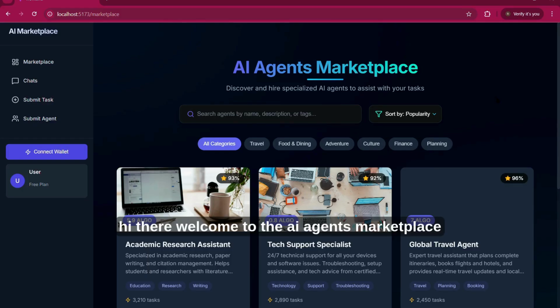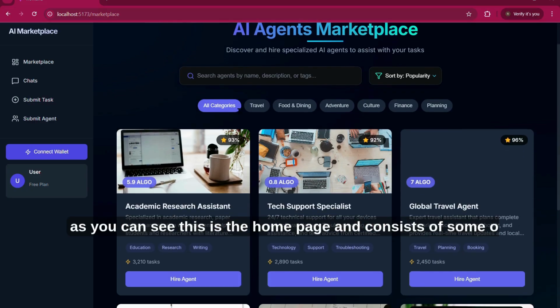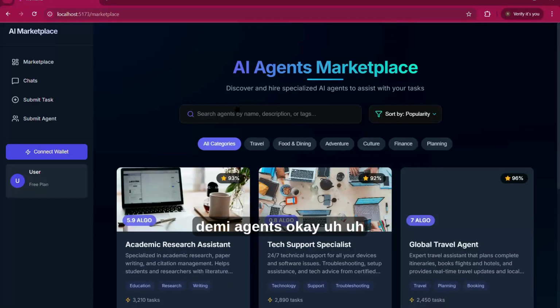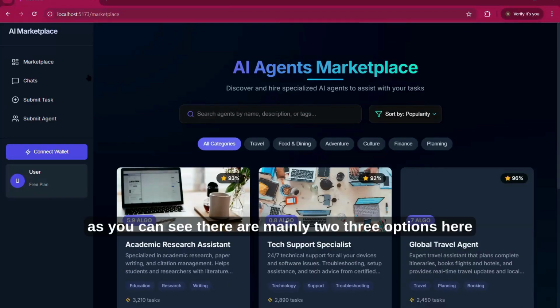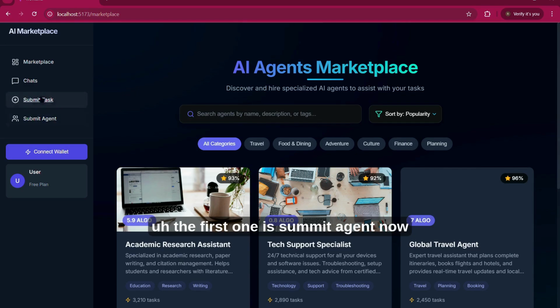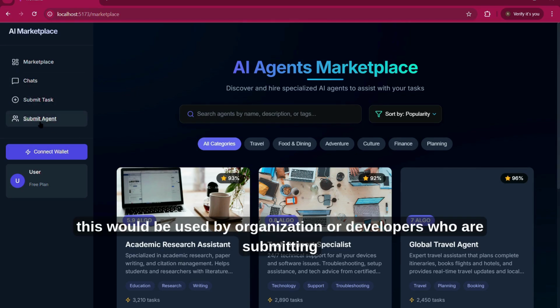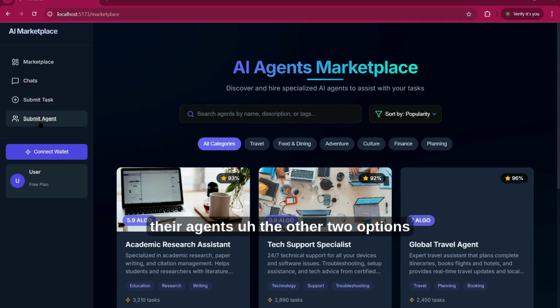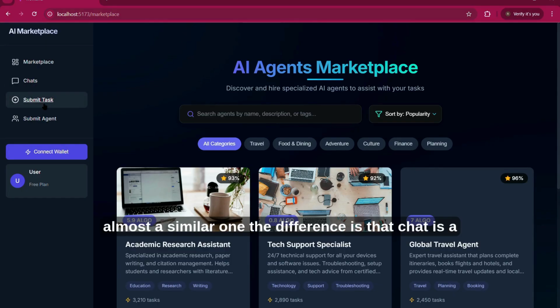Hi there, welcome to the AI Agents Marketplace. As you can see, this is the homepage and consists of some dummy agents. There are mainly three options here. The first one is Submit Agent. This would be used by organizations or developers who are submitting their agents. The other two options, Chats and Submit Tasks, are almost similar.